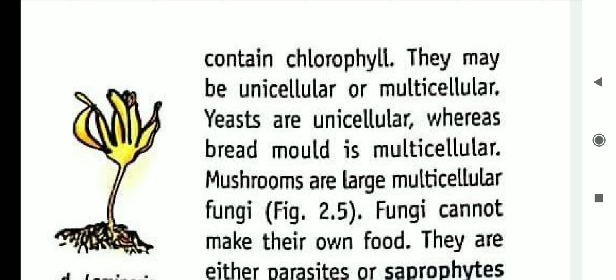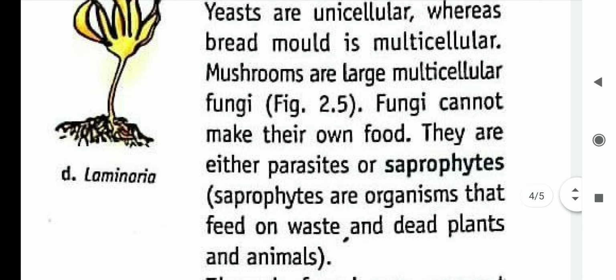Yeast is unicellular, an example of fungi, whereas bread mold is an example of fungi that is multicellular. Mushrooms are large multicellular fungi.